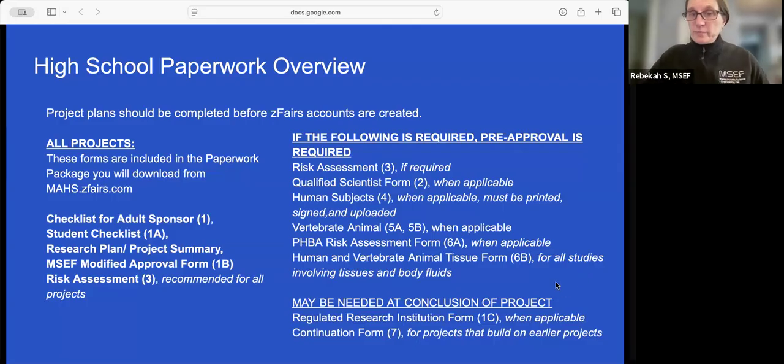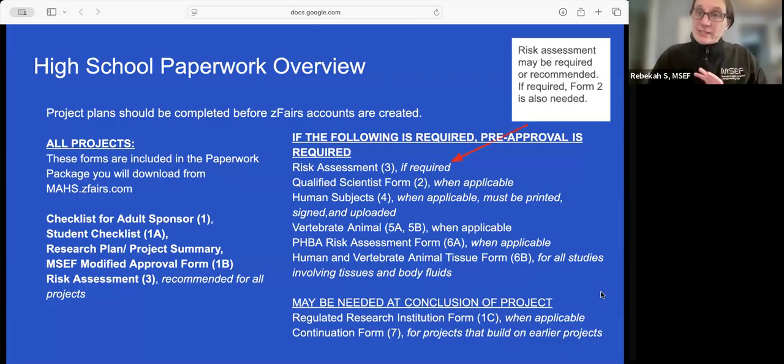There might also be forms that you need if you're doing your project outside of your school or your home, or if you're doing a project that is similar in topic or procedure to what you've done previously. There's no penalty for doing a continuation project, but there is a form that you do need to fill out. Those are needed at the conclusion of your project. Again, the risk assessment, if it's required, is going to have some additional forms that go with it,